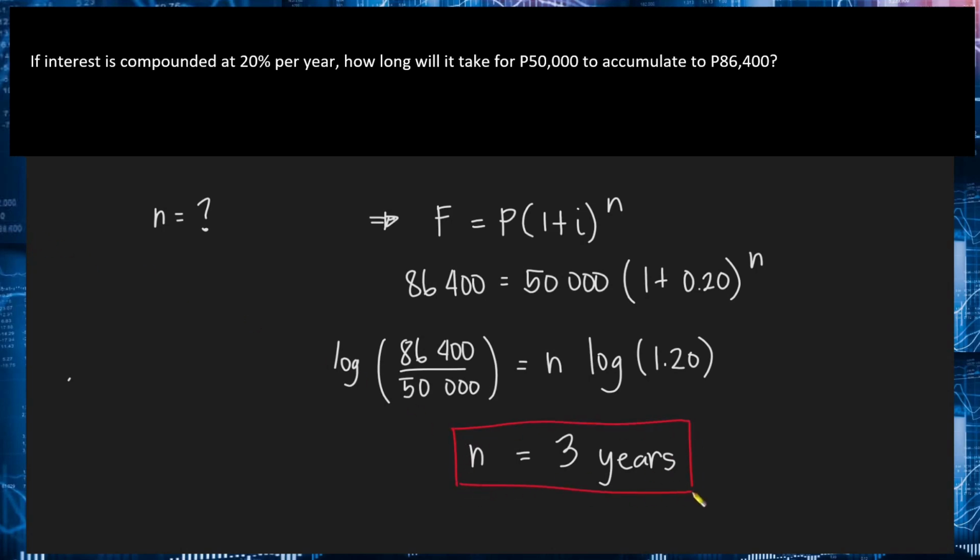Okay? So, baka malito kayo kung simple interest ba or compound interest yung gagamitin sa problem. Don't worry, no? Kasi kung simple interest yung ipapagamit niya, sasabihin niya talaga doon sa problem, simple interest of 5% per year, ganon. Meron kang makikita na simple interest na word. Ngayon kung wala, you should assume that it is compound interest.